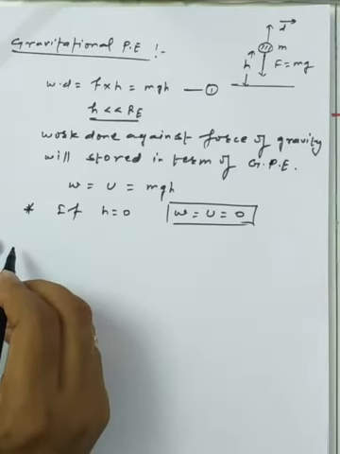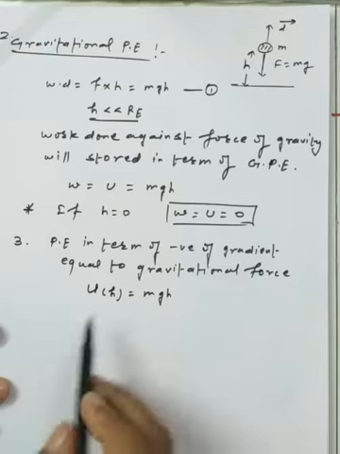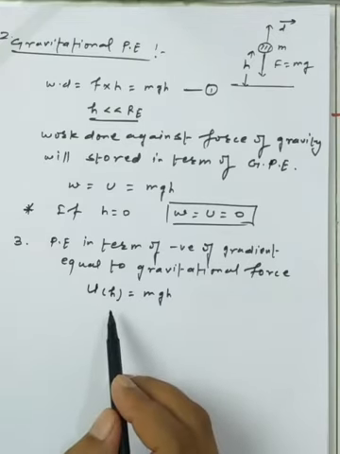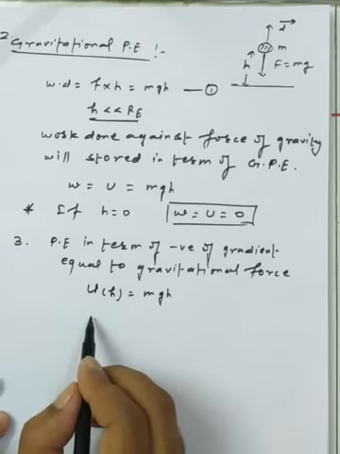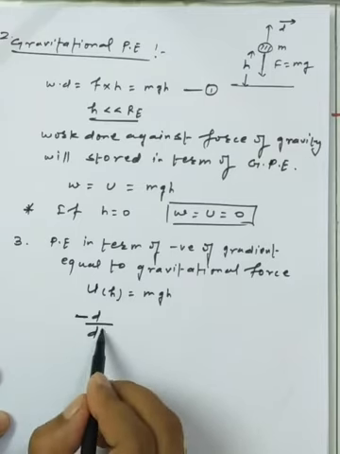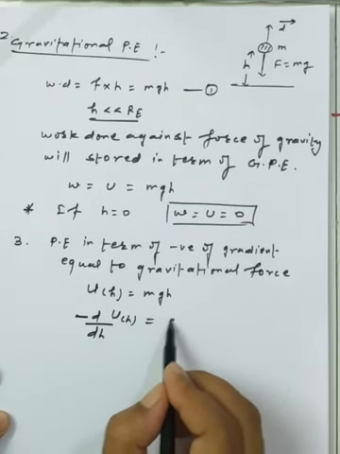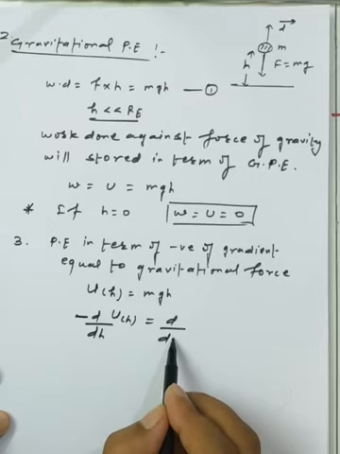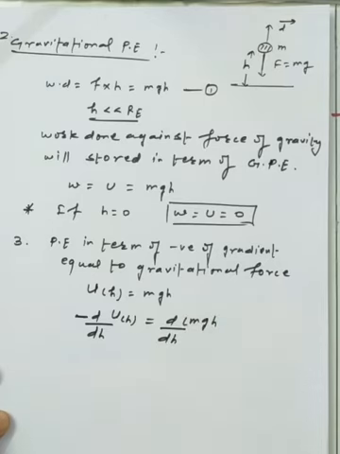Now potential energy in terms of the negative gradient is equal to the gravitational force. We use the basic formula, U as a function of h, which is mgh. We take the derivative of that part, the negative gradient, that is, minus dU/dh, which is minus d/dh of mgh.